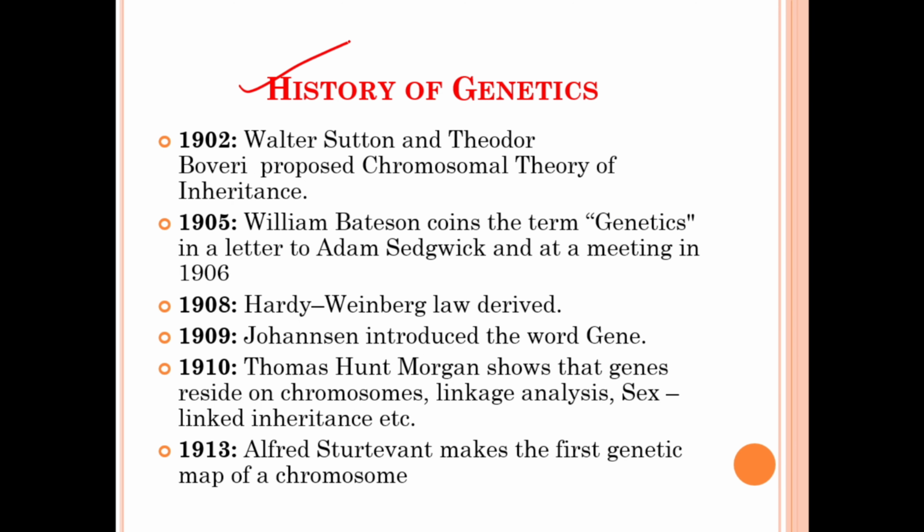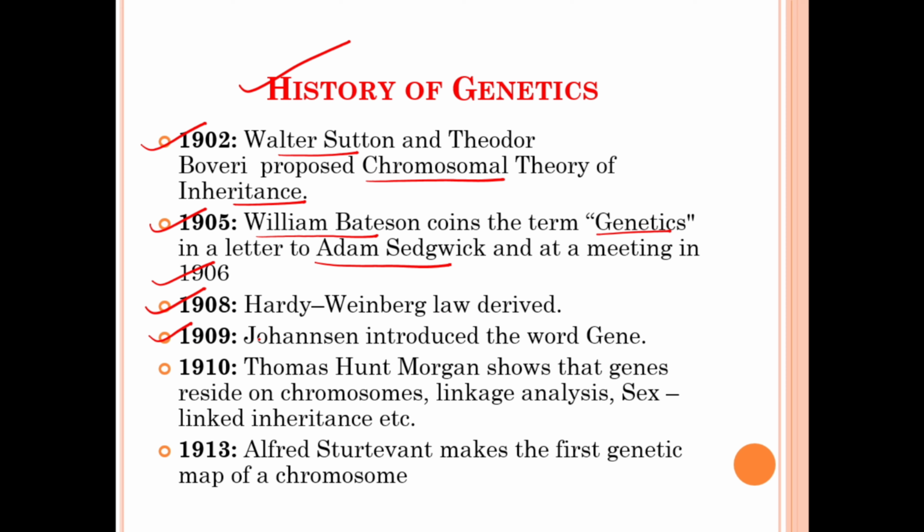Moving on in the history of genetics, in the year 1902, Walter Sutton and Theodor Boveri proposed the chromosomal theory of inheritance. In the year 1905, William Bateson coined the term genetics in a letter to Adam Sedgwick and at a meeting in 1906. In the year 1908, the Hardy-Weinberg law was derived.